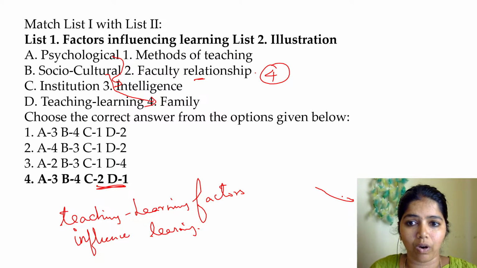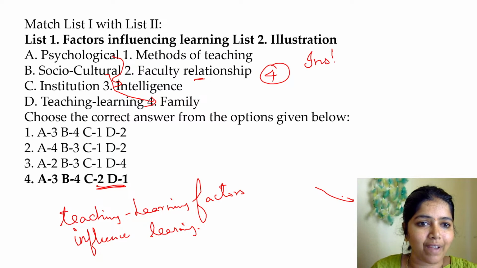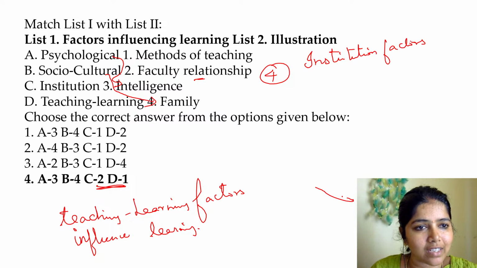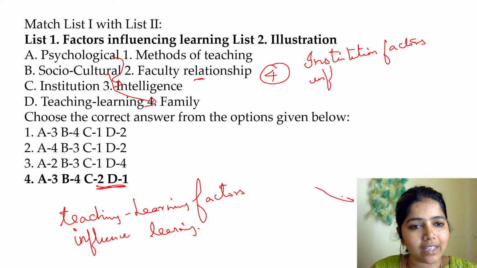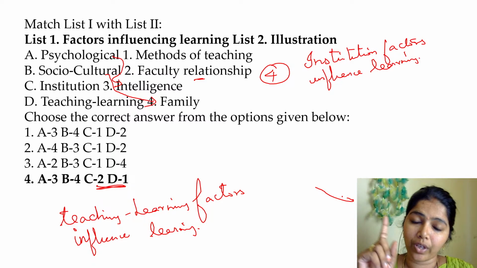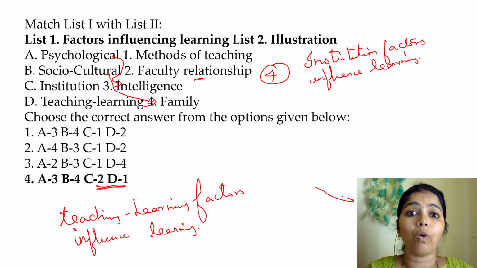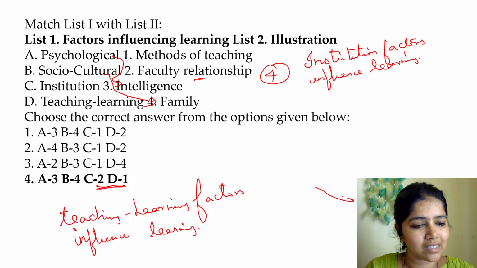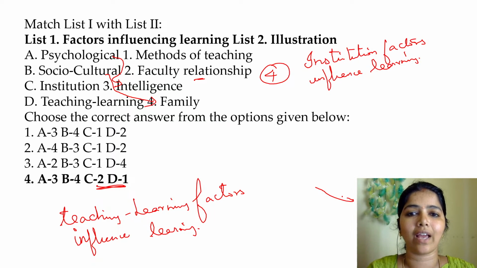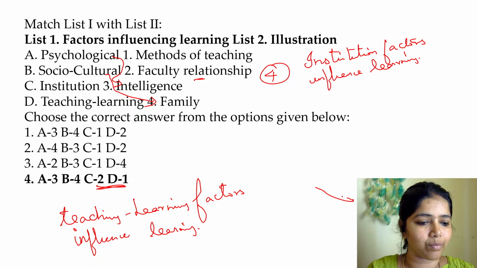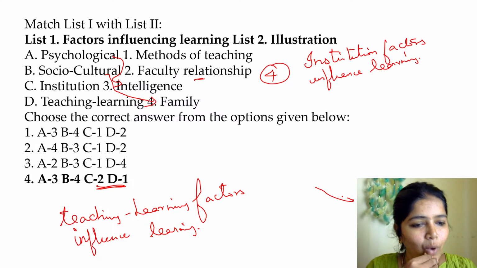Faculty relationship means what? Institution factors. Institution factors that influence learning. As a learner, you learn in an institution. What factors influence your learning? The faculty relationship. Yes, the faculty relationship. We need to have a frequency, right, to learn. If we are not connected together, then we can't learn. Now your doubt is cleared.